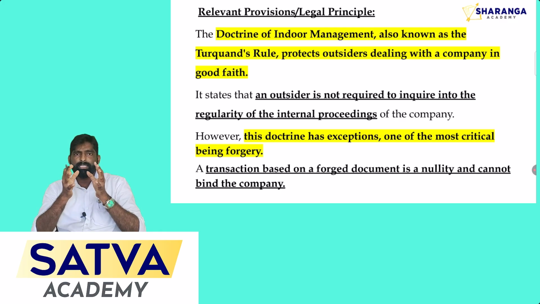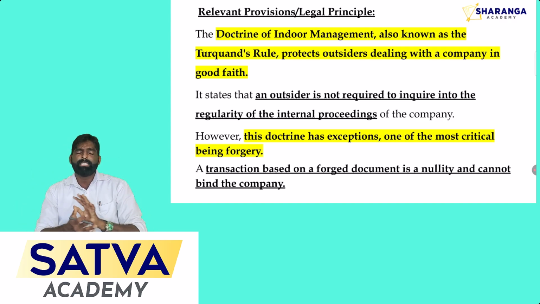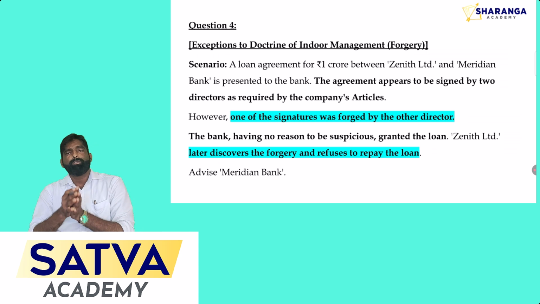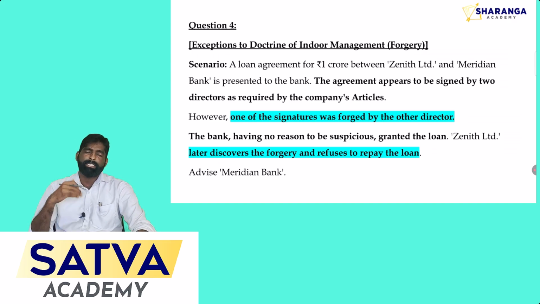So here there is an option for the outsiders that they can assume that everything is perfect inside the company's management. That is the exception available for the outsiders. An outsider is not required to inquire into the regularity of the internal proceedings of the company.